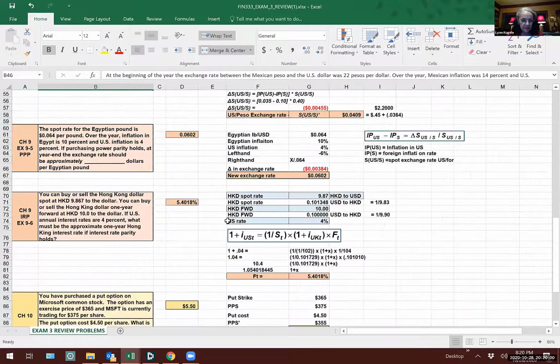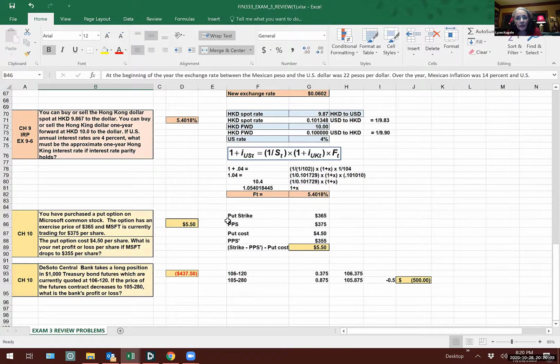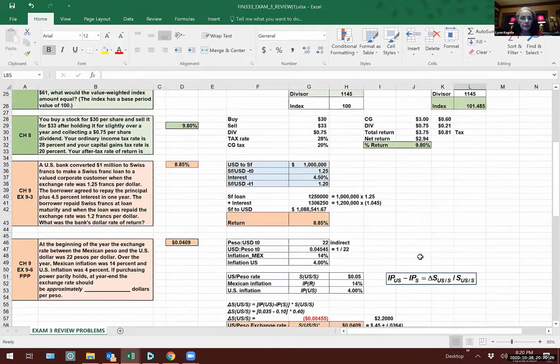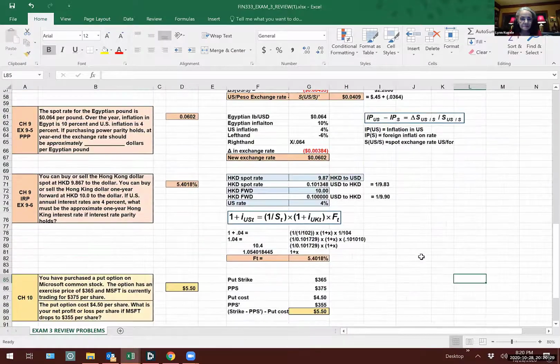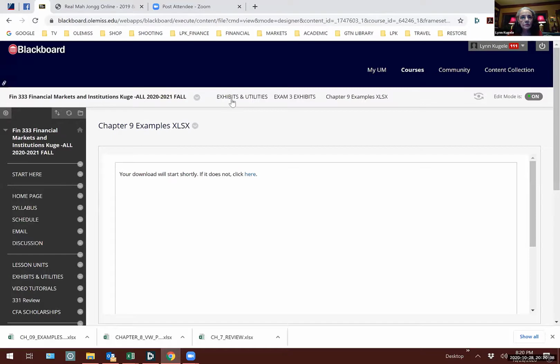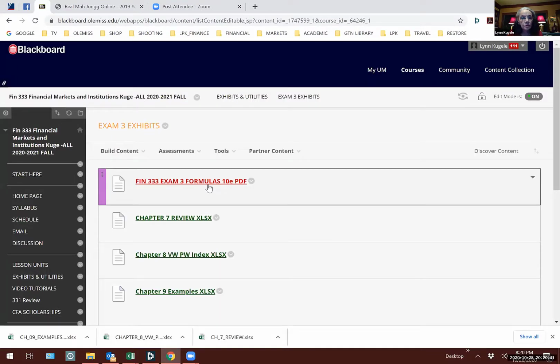So I think, like I say, there's only 16 problems because some of those others, like chapter 9, where they're making a loan and they're doing this, they're just too involved. You need Excel to do it. Let me put it that way. And you don't have it, but you need Excel. It's a lot of calculation. So I wanted to pick some that were fairly calculation intensive, but not horrific. I mean, not overboard. So I will see what I can do about that. Now, the formula sheet, go back to exhibits, exam 3 exhibits, should be right there.